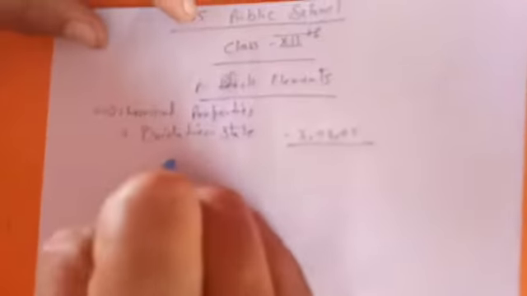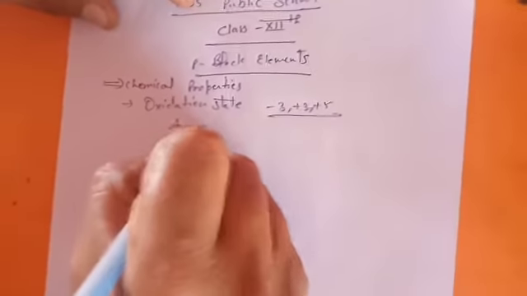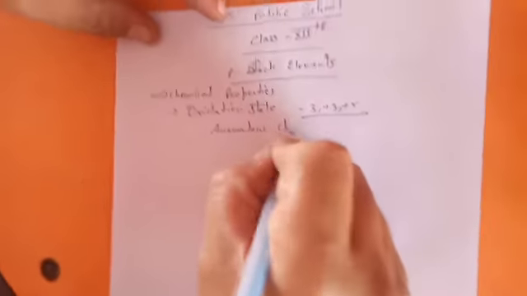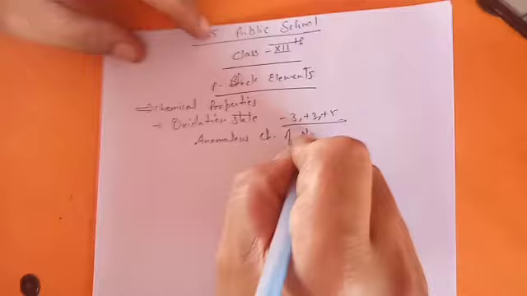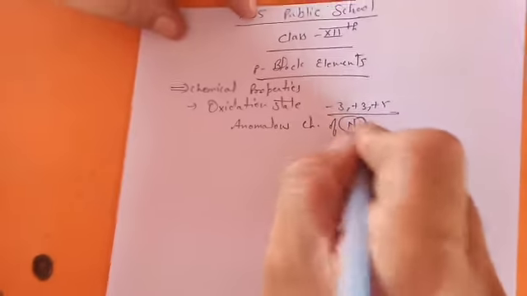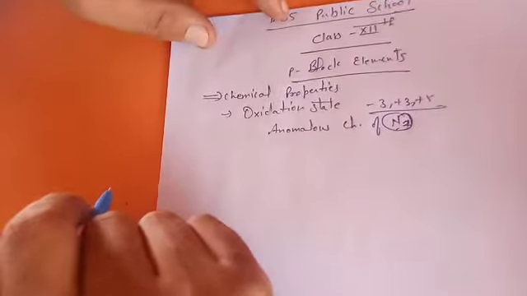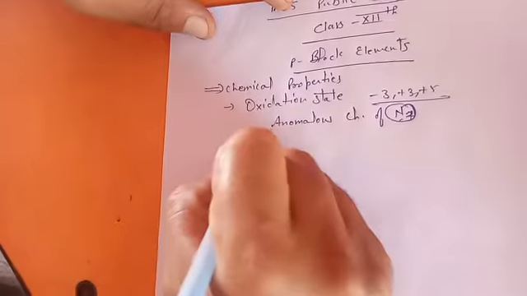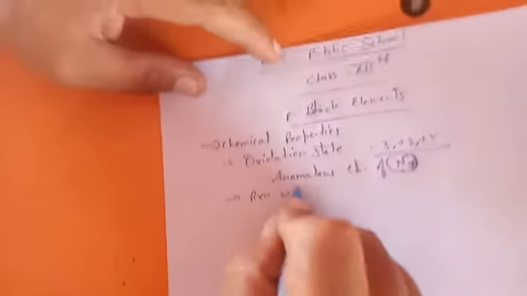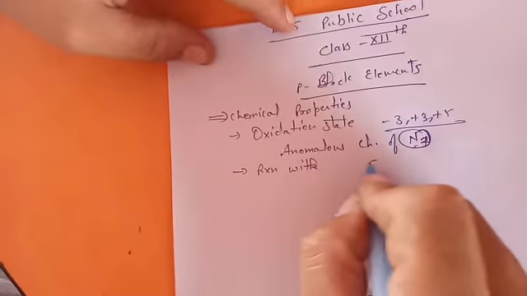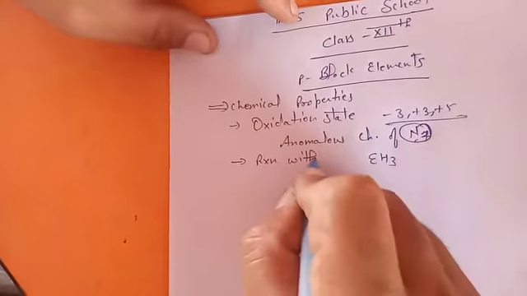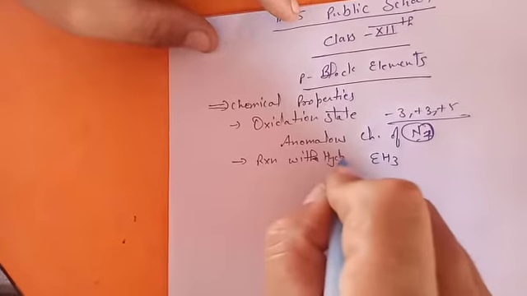Then we studied the same property, the anomalous character of nitrogen. Why nitrogen is showing anomalous character, that we studied: the absence of d orbital, such are the reasons particularly for that. Next, we studied the reaction with hydrides, particularly trihydrides, EH3 kind they are forming, and their property we also studied.